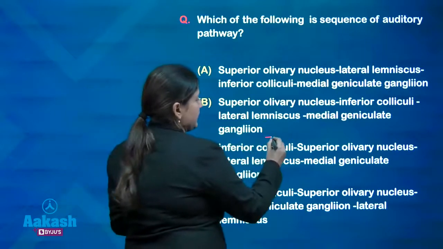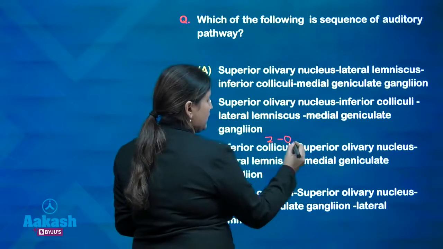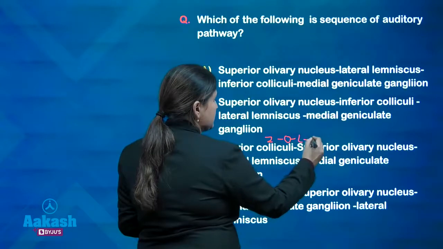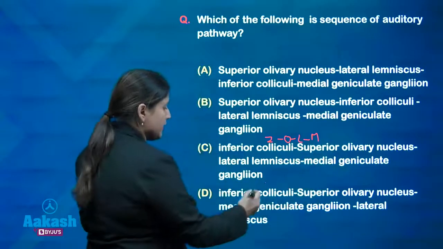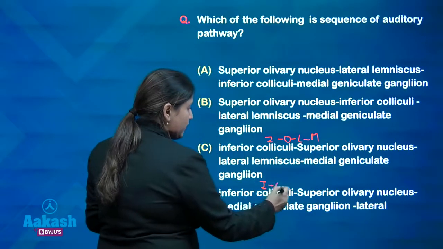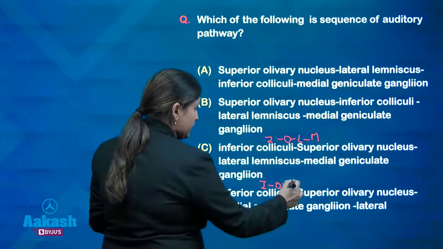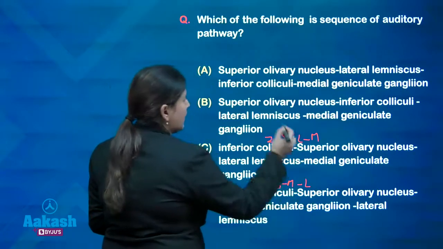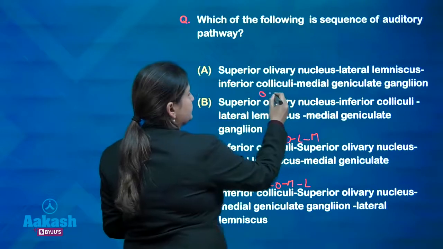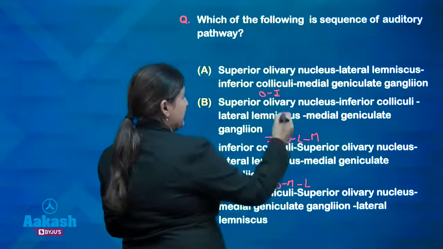This is inferior colliculus going to the olivary nucleus, going to the lateral lemniscus to the medial geniculate, and this is inferior colliculi going to the superior olivary nucleus, going to the medial geniculate ganglion and the lateral lemniscus.